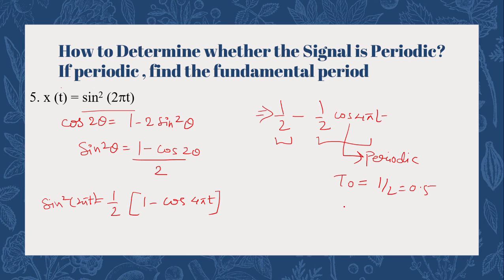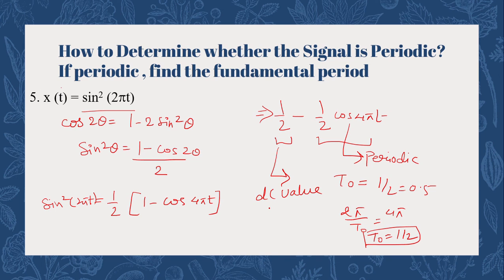How are we finding it? We find it by 2 pi upon t naught equals 4 pi. So we get t naught as 1 by 2 on comparing with the standard equation. So this was the first section. Now what about this particular constant value? This is actually called the DC value.